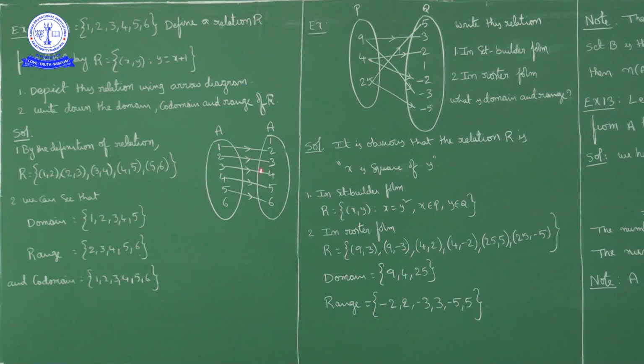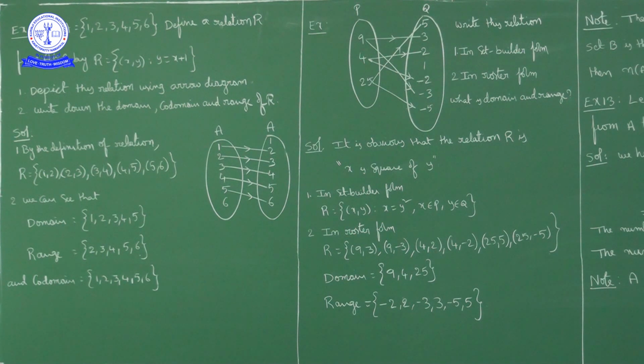Codomain: the codomain contains the elements 1, 2, 3, 4, 5, 6. Already in the last class we discussed that range is a subset of or equal to the codomain. In this case, the range is a subset of the codomain.